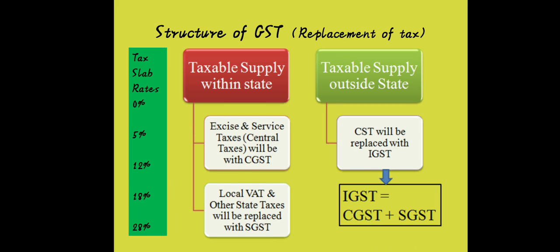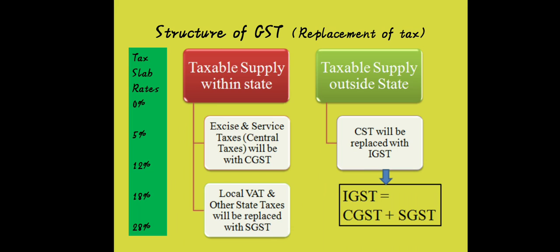Now let's see the structure. So students, in the previous slide we talked about the taxes which are subsumed in GST. Hence the reframed structure is set at two levels, central level and state level, and their names are CGST and SGST.